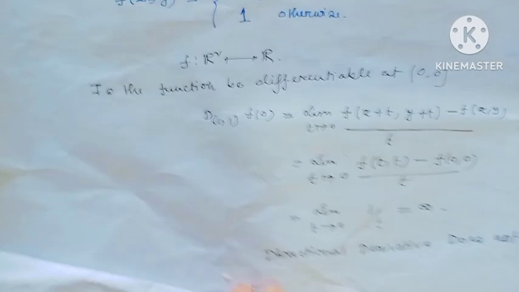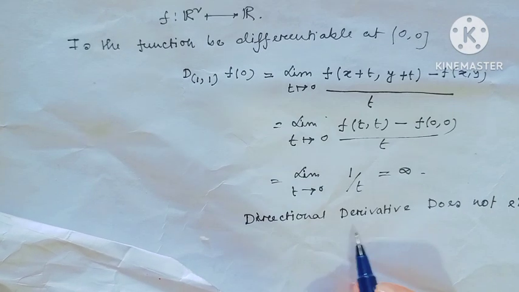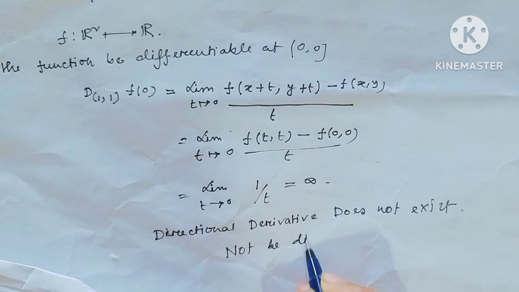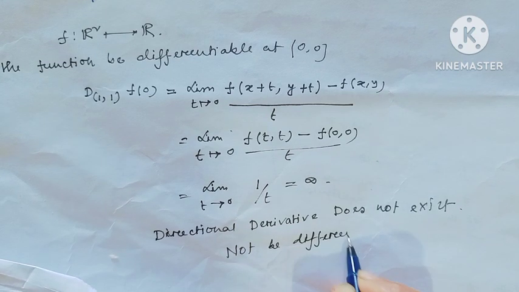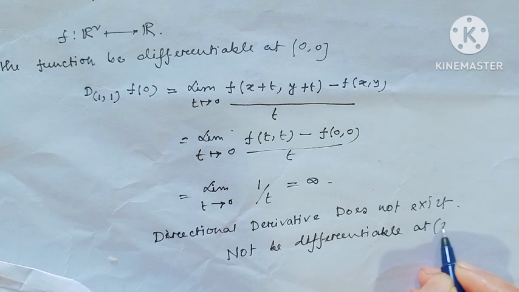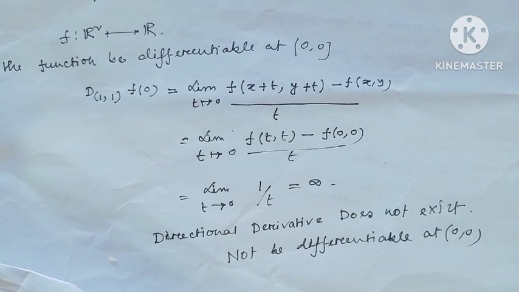Since the directional derivative does not exist, the function is not differentiable at (0, 0). I hope all my viewers have understood this.